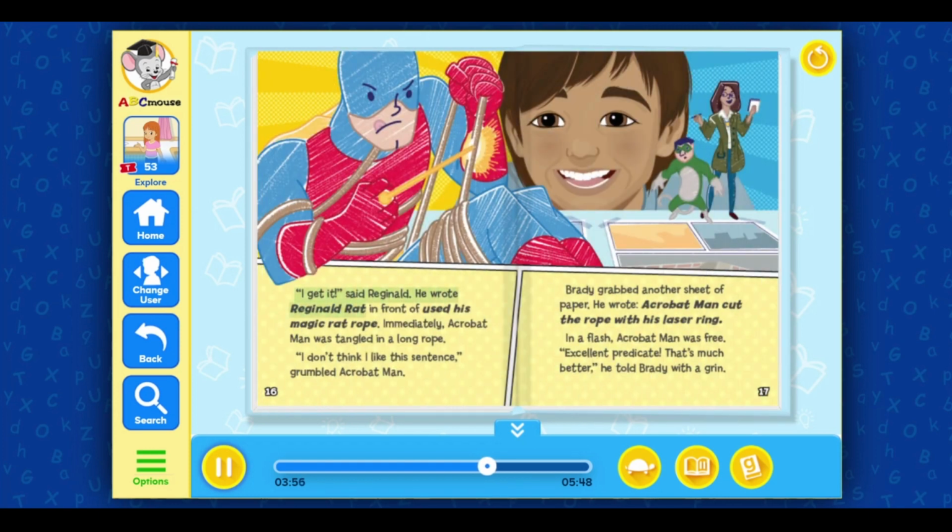He wrote Reginald Rat in front of used his magic rat rope. Immediately, Acrobat Man was tangled in a long rope. "I don't think I like this sentence," grumbled Acrobat Man. Brady grabbed another sheet of paper. He wrote, Acrobat Man cut the rope with his laser ring. In a flash, Acrobat Man was free. "Excellent predicate. That's much better," he told Brady with a grin.